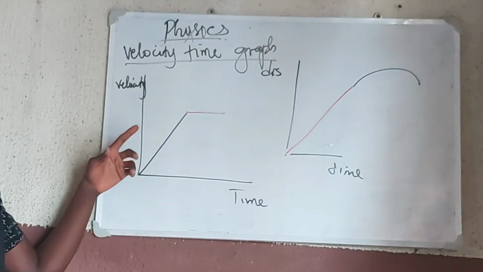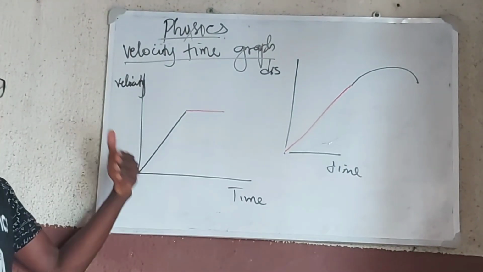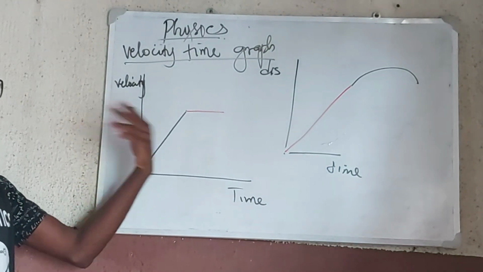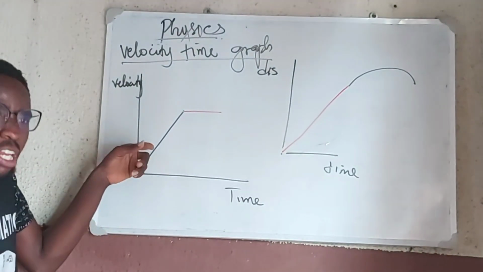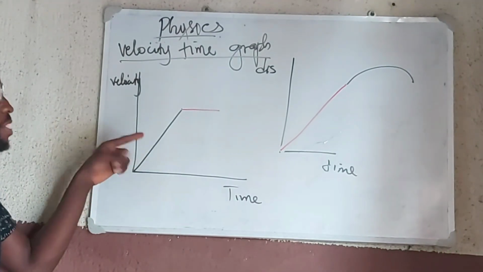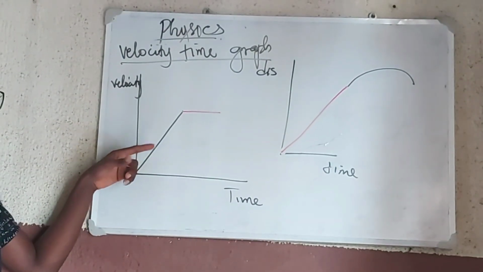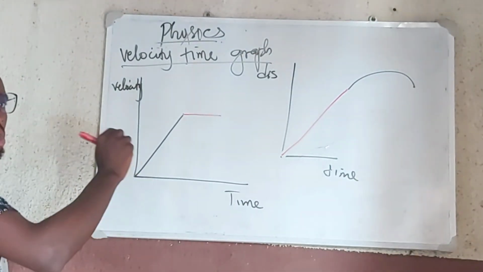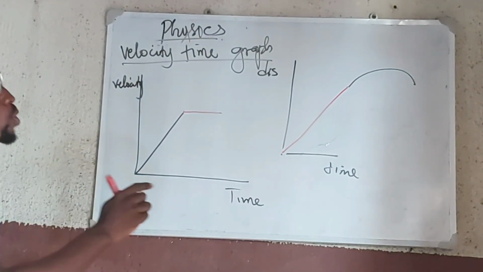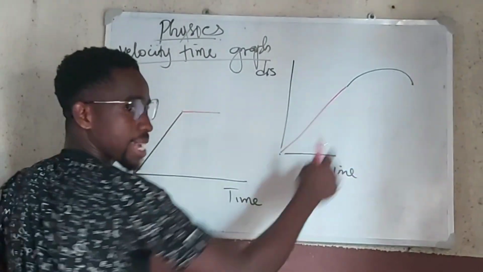So it doesn't mean that the velocity is not changing. Here, the velocity is changing, but it is changing uniformly. So there is a uniform change in velocity. It is not a uniform velocity situation, because the velocity is changing. It is a uniform acceleration situation, because when the velocity changes uniformly, then it means that the acceleration is uniform. So this point corresponds to where there is acceleration.